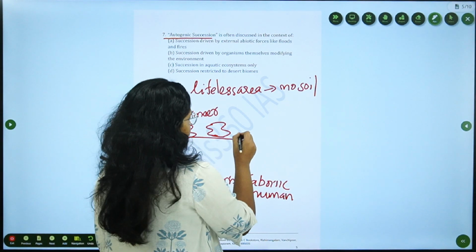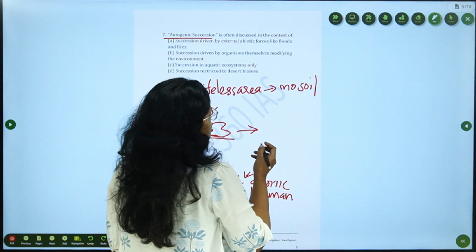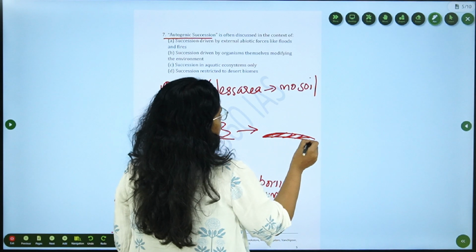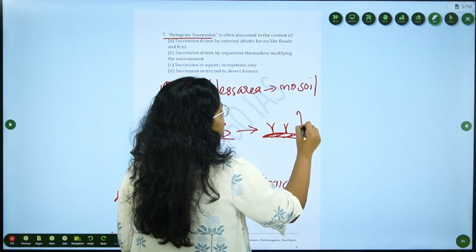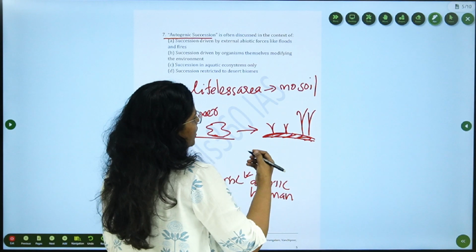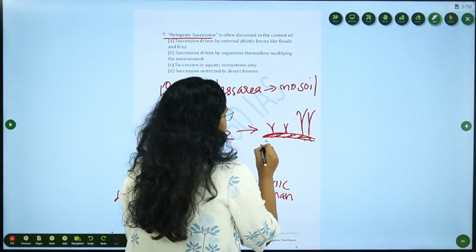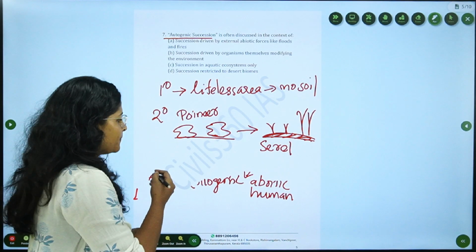These pioneer species will transform this bare rock into soil. So soil started here. When there is soil, small grasses and shrubs start to come. This intermediate phase in a succession is called a seral stage, and these species are called seral.